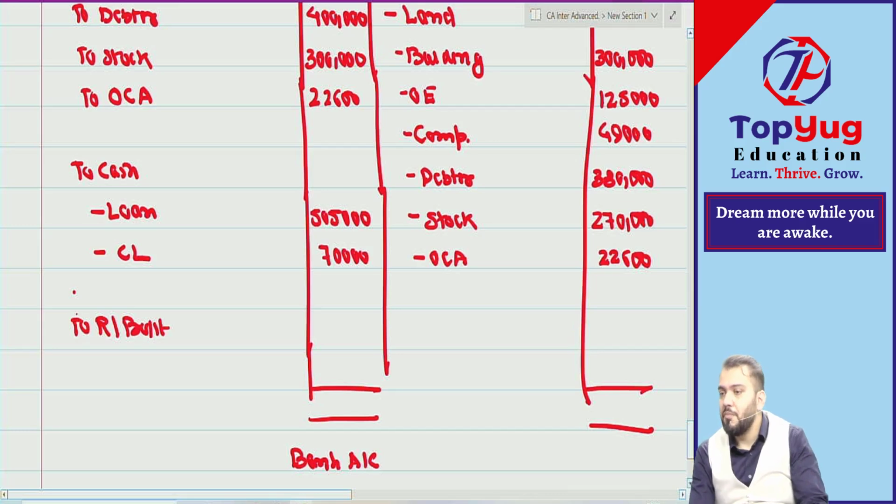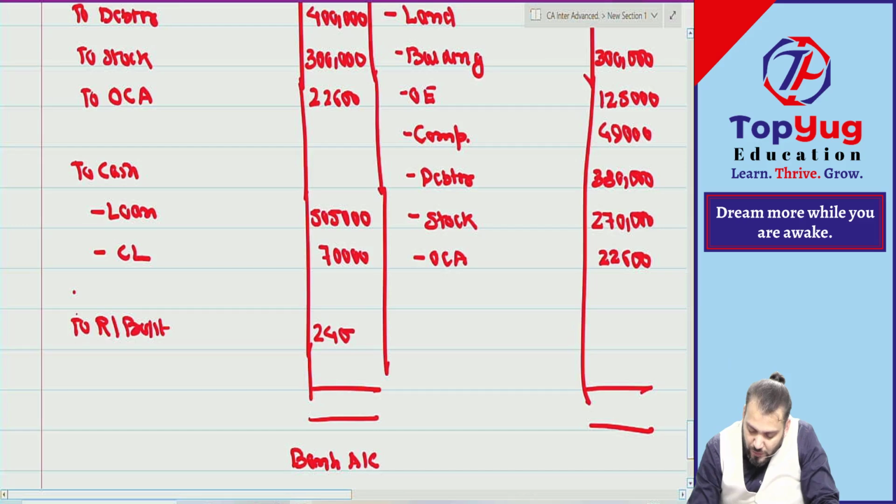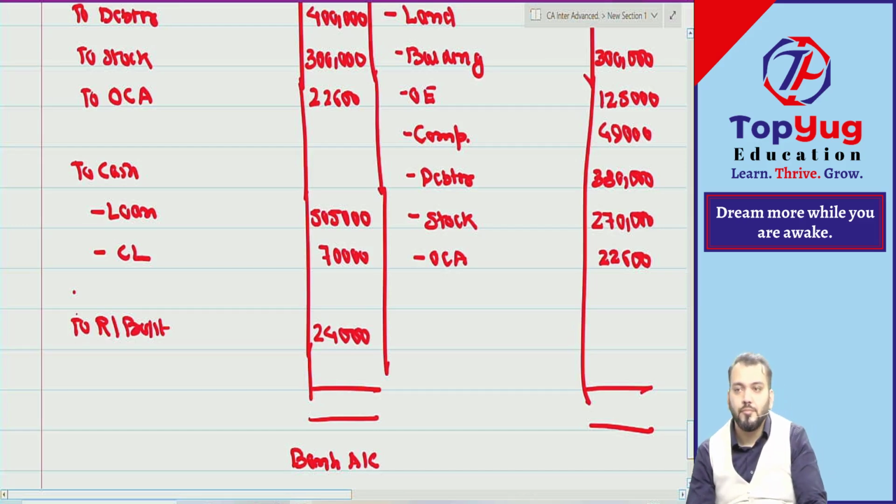How much? 24,000. Super easy, na? Correct?